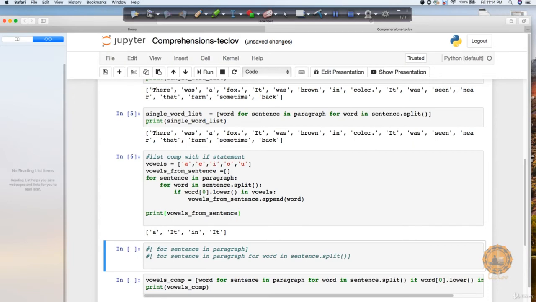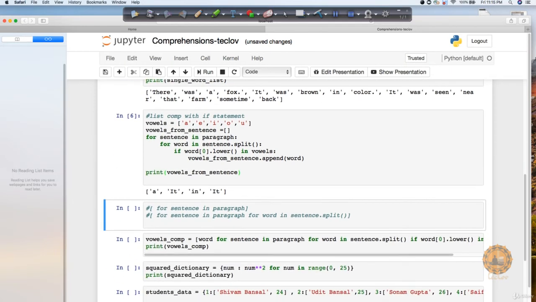The main thing I wanted you to notice here is that I have created this for loop two times. Here I'm saying sentence in paragraph, for word in sentence split, and what it is doing is pulling up the first, zeroth index letter and converting it to lower, and then checking whether it's part of the vowels. If yes, then it's appending it and returning it, right? So you can see that every starting word, if it's starting with a vowel, we are just printing it. So let's do the same thing with our comprehension.